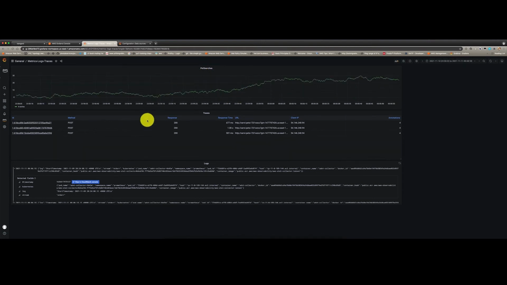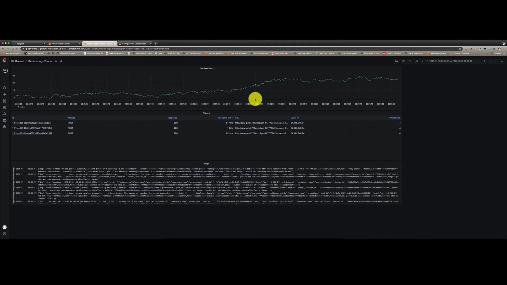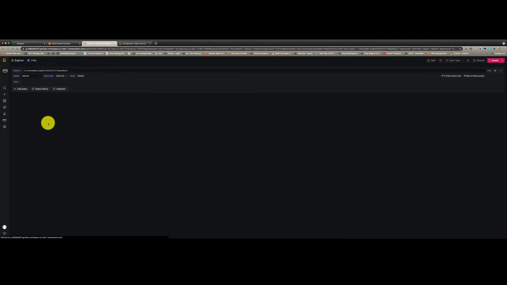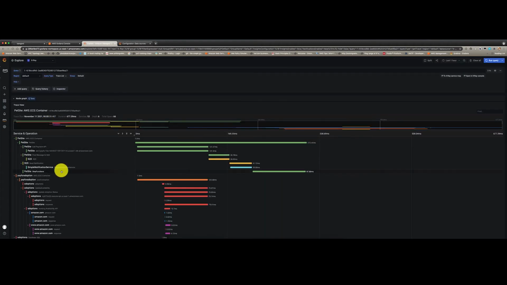So let's try to dig further into it. So I just narrowed down to the recent data. So my traces and my logs are automatically updated. I can drill into the log messages, or I can go deeper into the traces, that is the data coming from X-ray. So let's dive deeper into this trace. And here I can see the detailed trace view coming straight from X-ray.